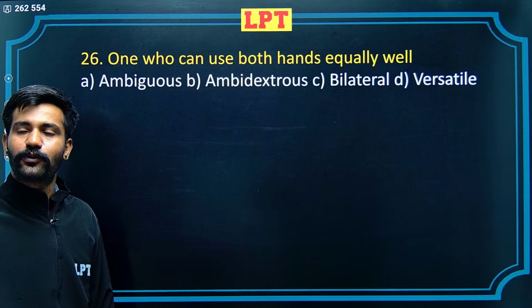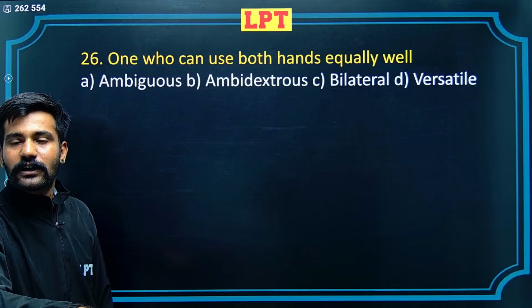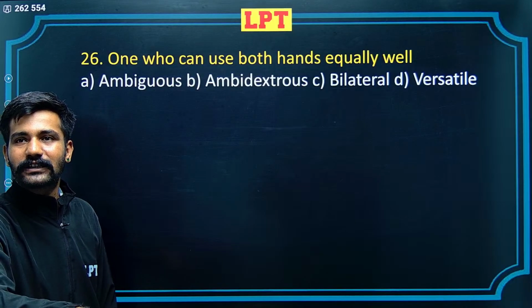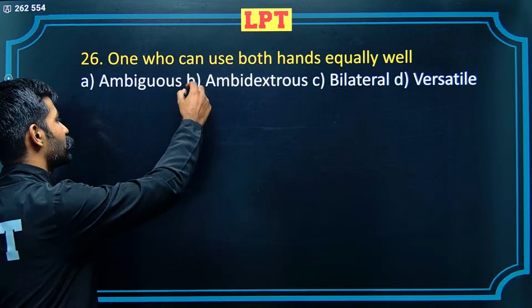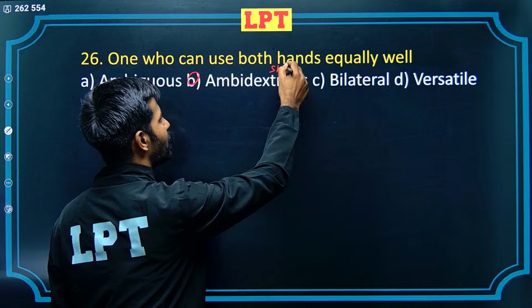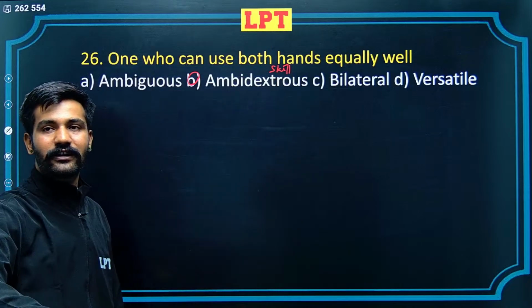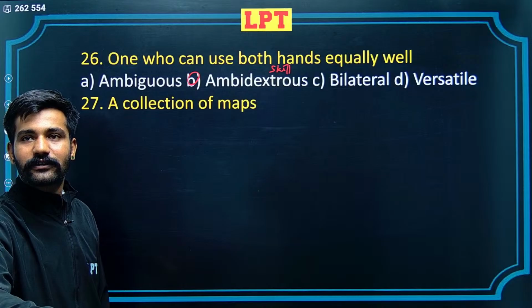Versatile would refer to someone who's a veteran, someone who's highly skilled. A is ambiguous, which means doubtful. B alternative, ambidextrous is the correct alternative here. Dexter would refer to skill, and the root word ambi would mean many. Poly could be synonymous with ambi.